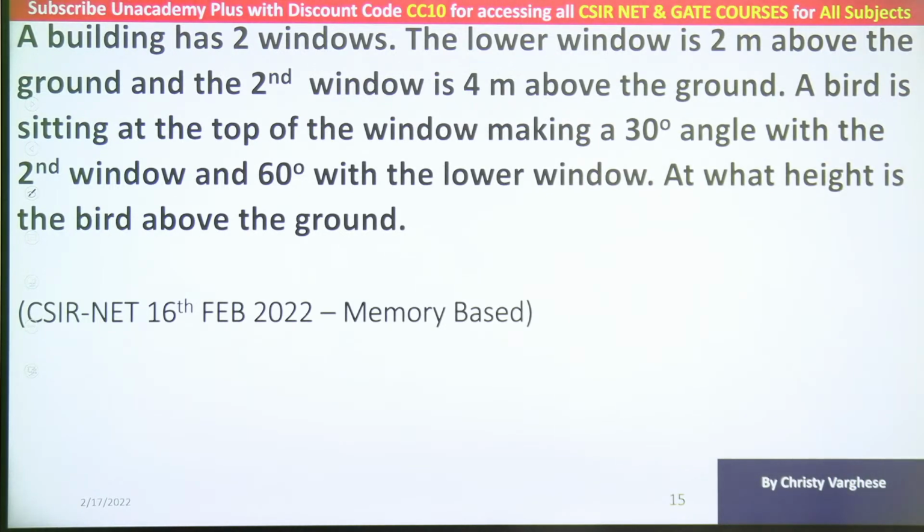Some of you are preparing for today's life science 3 o'clock exam. You people also go through these questions so that you get an idea of what you can expect in your question paper also.